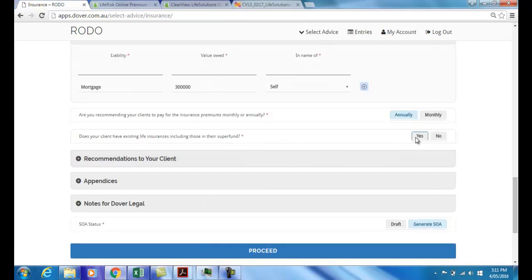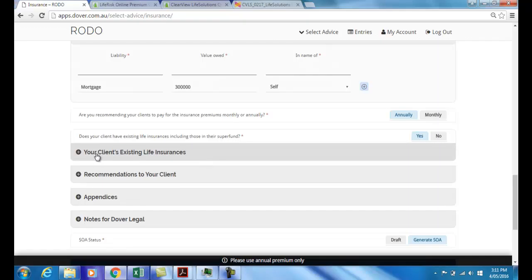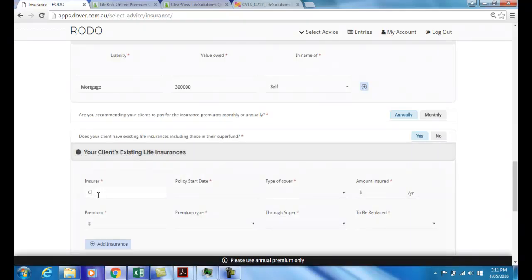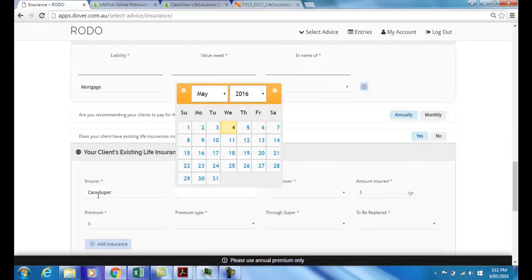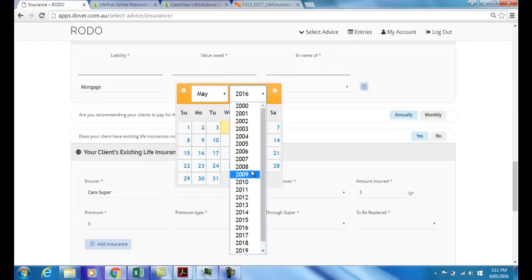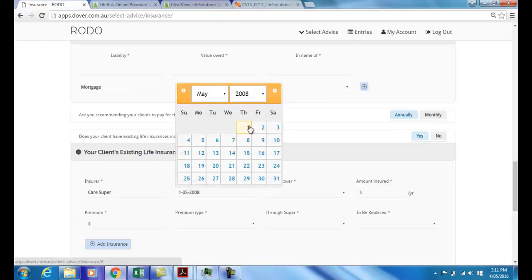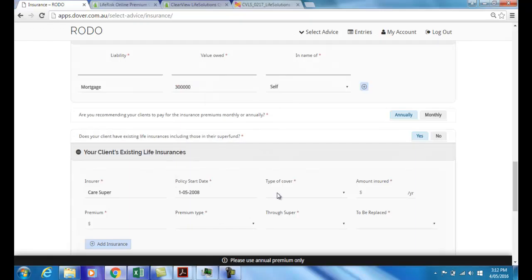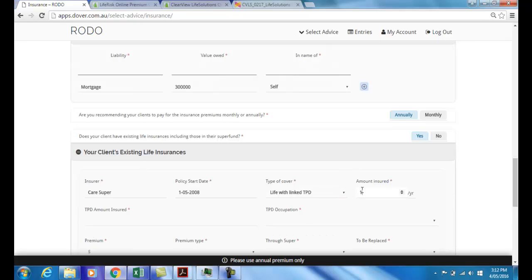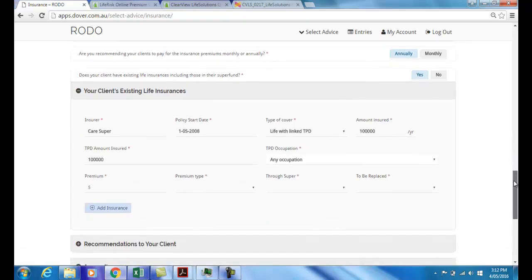Does your client have existing life insurances, including those in their super fund? Well, she's a member of an industry super fund. She will have default cover. Now we're going to say that she started her job on the 1st of May 2008, and so she joined her fund on that date and has had insurances since that time. She has life with link to TPD. She's insured for $100,000. It's only default cover. Same for her TPD. The occupation is any, as is typical with industry default cover.